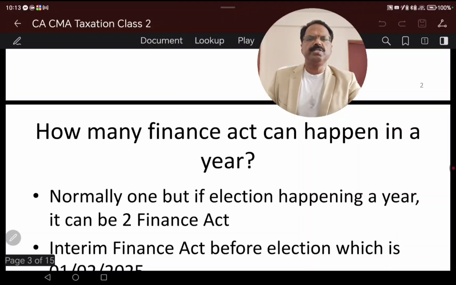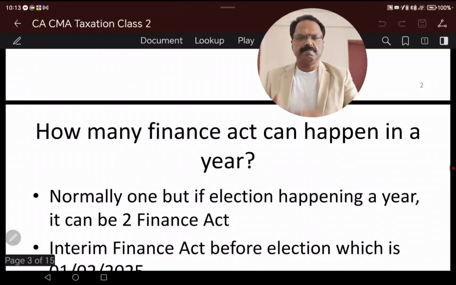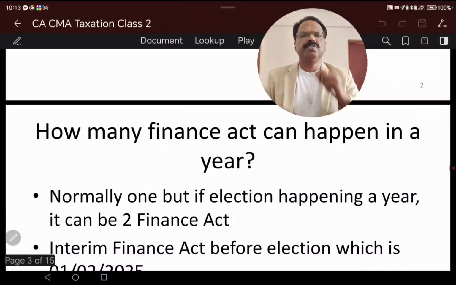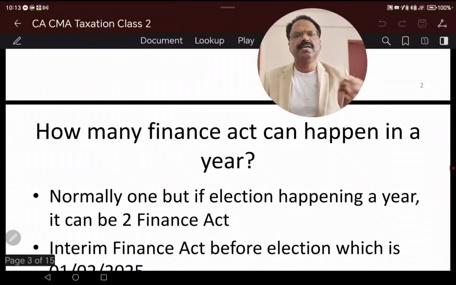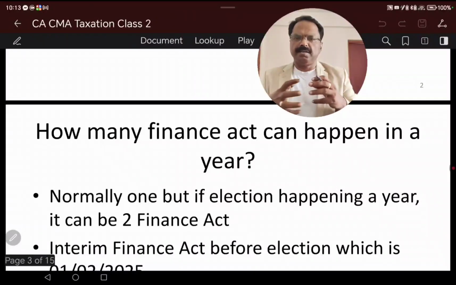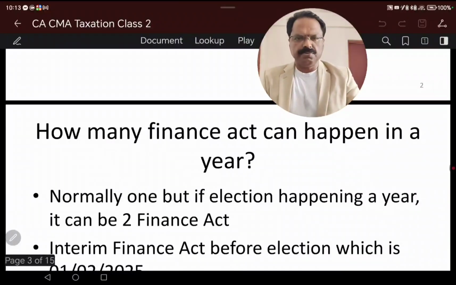Because on 1st of February, we know that a session's budget is to be submitted, which is generally called the interim budget. For example, the tenure of the parliament or the ministry is completing, but that year also the budget is to be submitted, irrespective of whether they are outgoing or continuing. So on 1st February the budget is proposed and discussed, and that becomes a Finance Act.